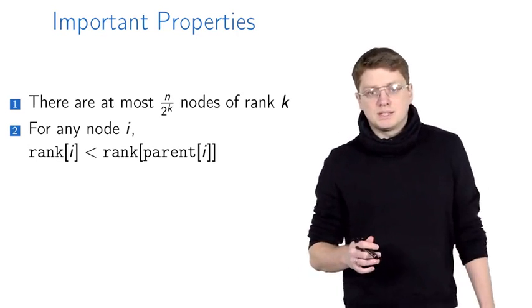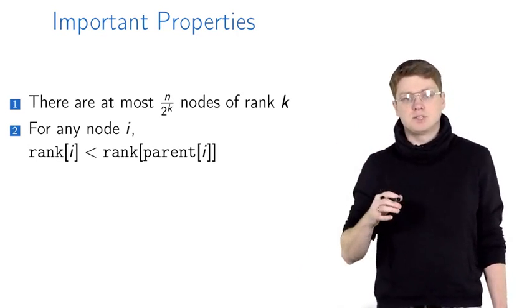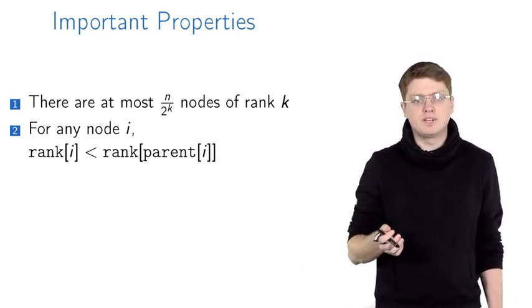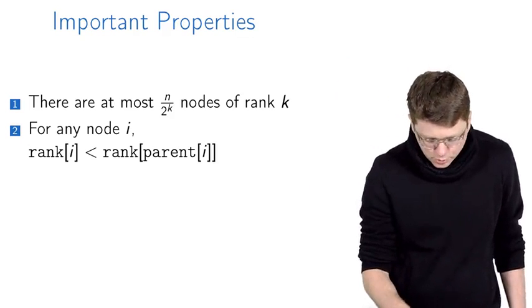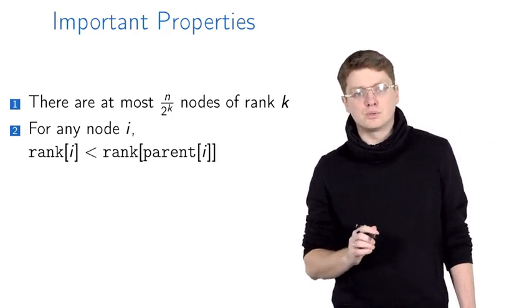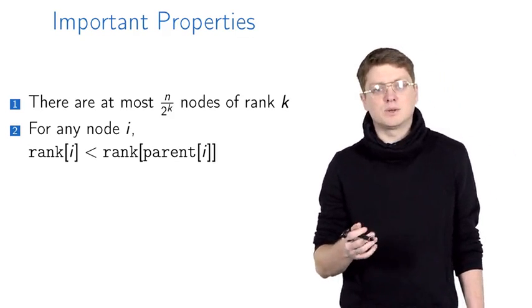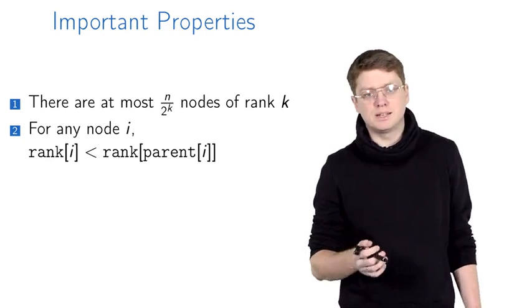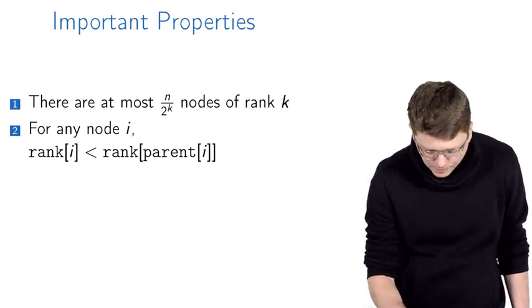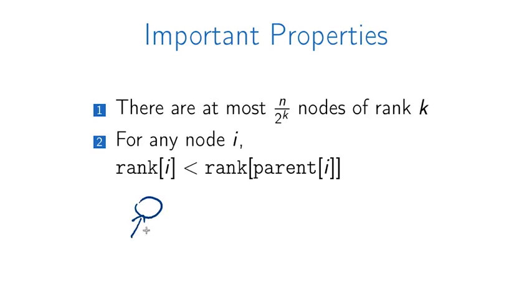The second property is that when we go up, the rank strictly increases. Well, this was clear if we do not use path compression. If rank is equal to the height of the corresponding subtree, then this is completely clear. Let me recall that if we have, for example, a tree of height 2, then the height of this tree is 2, the height of this subtree is 1, the height of this subtree is 0. And let's say this is element 5, this is 4, this is 8.